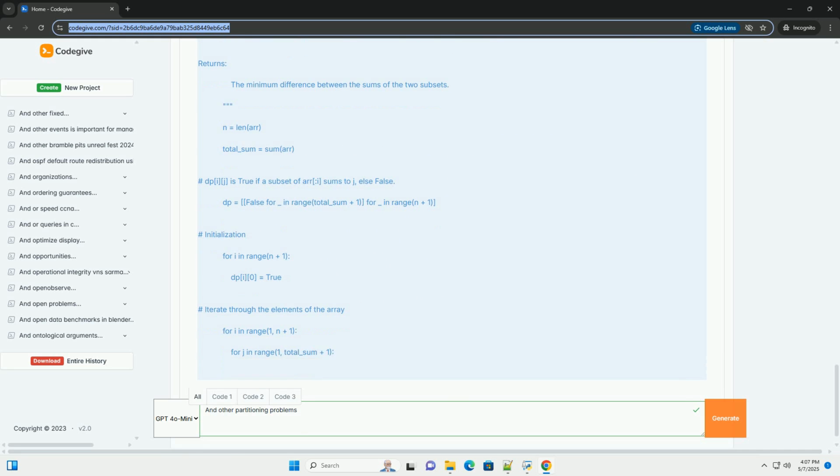NetworkX documentation: if you are interested in graph partitioning, the NetworkX library in Python is a valuable resource. This comprehensive tutorial should give you a solid understanding of partitioning problems and how to approach them. Remember to consider the specific problem constraints and the trade-offs between solution accuracy and computational complexity when choosing an algorithm. Good luck.